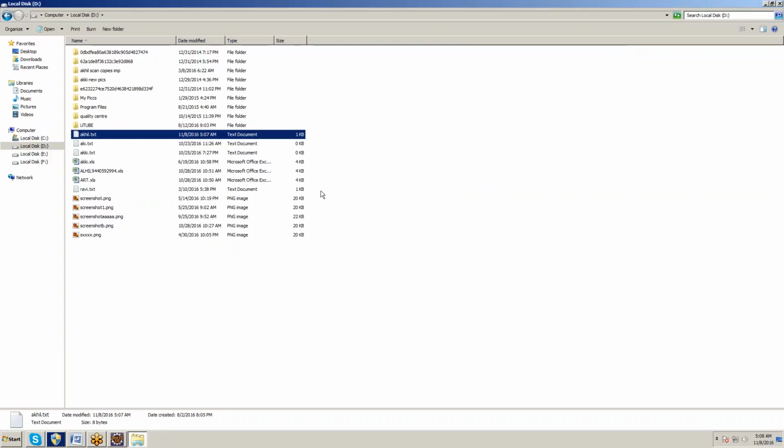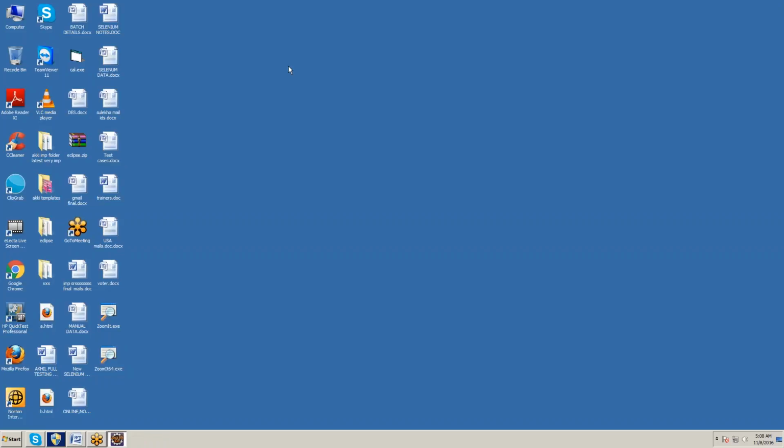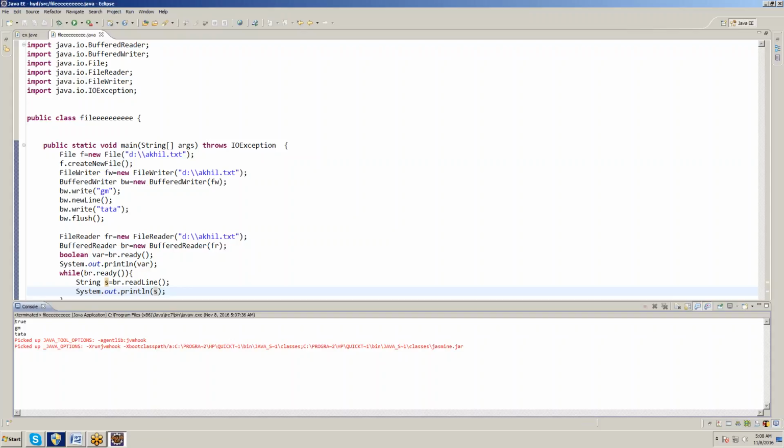Dynamic handling of the file system concept is over. So through code, we can create a new file and write data into the file. We can get the data from the file. That is the concept of dynamic handling of the file system.